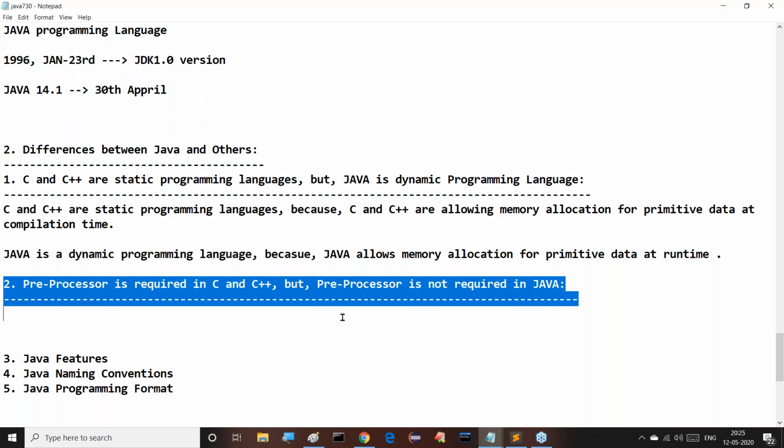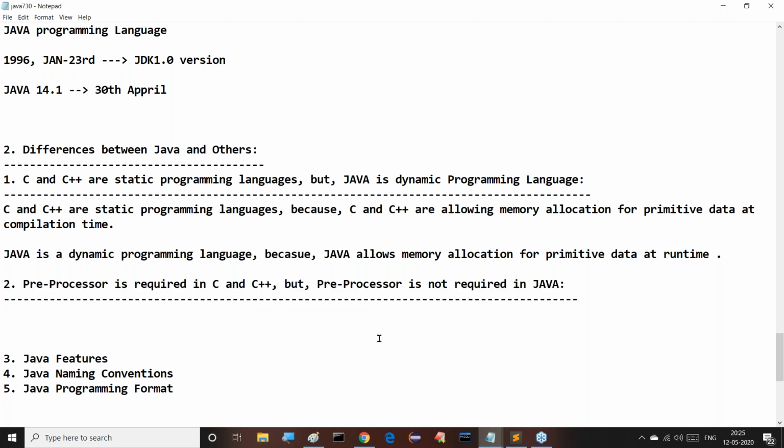Guys, anyway, it may take some time. Can I discuss this topic tomorrow? I hardly require 40 minutes to complete this preprocessor part completely. The time may not be sufficient, even for giving definitions. So tomorrow I will discuss this content, guys.